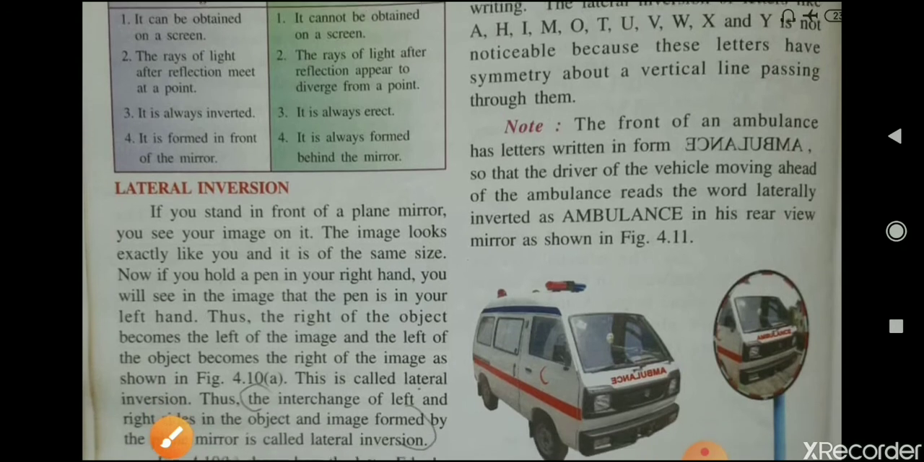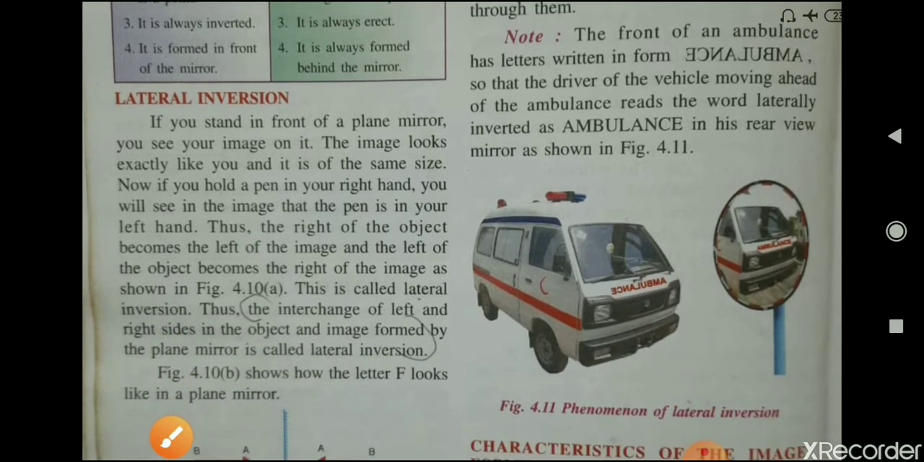Okay. Now lateral inversion. When you stand in front of a plane mirror, you see your image on it. It looks exactly like you, means size and shape exactly like your body. Now if you hold a pen in your right hand, you will see in the image formed in the plane mirror that the pen is in your left hand. Thus the right of the object becomes the left of the image formed by the plane mirror.